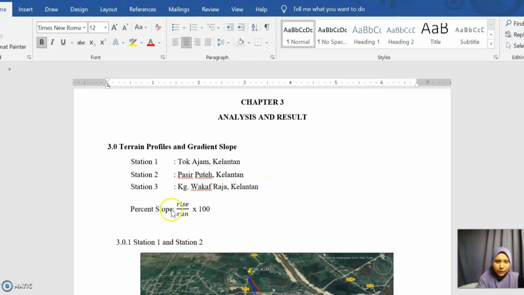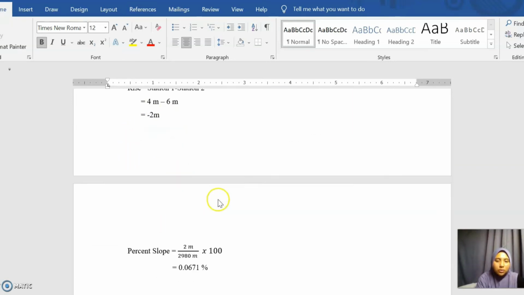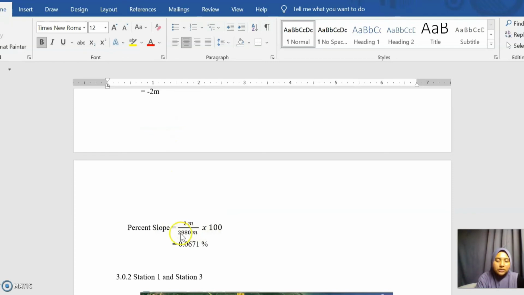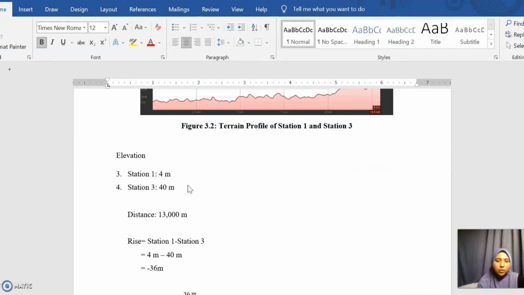The percent slope formula is rise over run times 100. The rise is the elevation of station 1 minus station 2. An example calculation: station 1 is 4 meters, station 2 is 6 meters, and the distance of 2980 meters is the run. When we get the rise, we divide it by the distance, which is 2,980 meters, times 100. So the percent slope for the first one is 0.0671%. The same goes for station 1 and station 3, and station 2 and station 3.